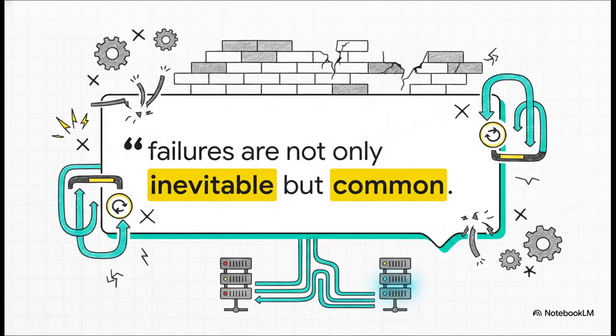And that brings us to the core philosophy of designing systems at this incredible scale. As Alex Shu points out in the text, failures are not only inevitable, but common. Great engineering isn't about trying to build a perfect machine that never breaks. It's about intelligently anticipating that every component will eventually fail and designing a system so resilient that the user never even notices. So I'll leave you with this. If you were designing a massively scalable system right now, are you building to prevent failure, or are you building to survive it?